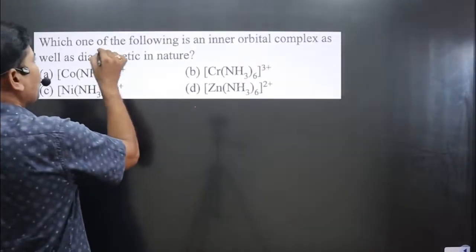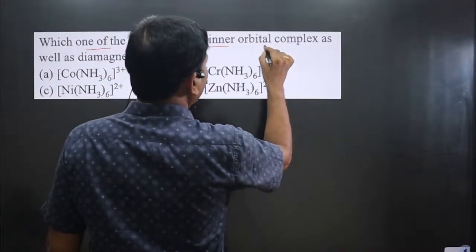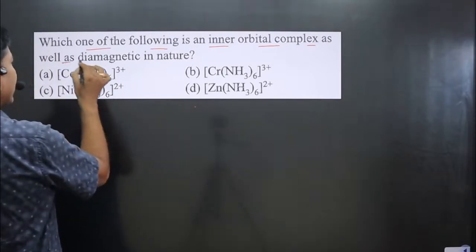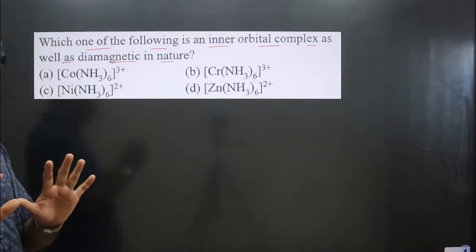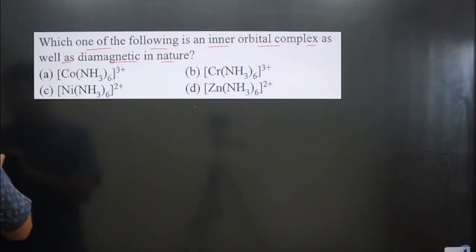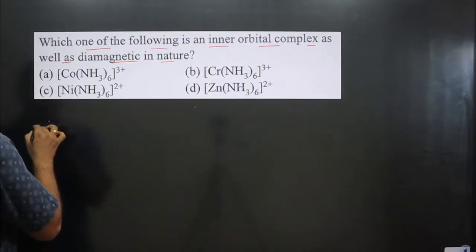The question says: which one of the following is an inner orbital complex as well as diamagnetic by nature? Now pay attention very carefully. Remember this sentence: any complex